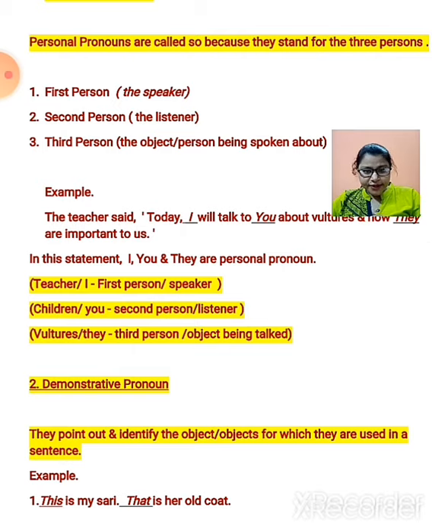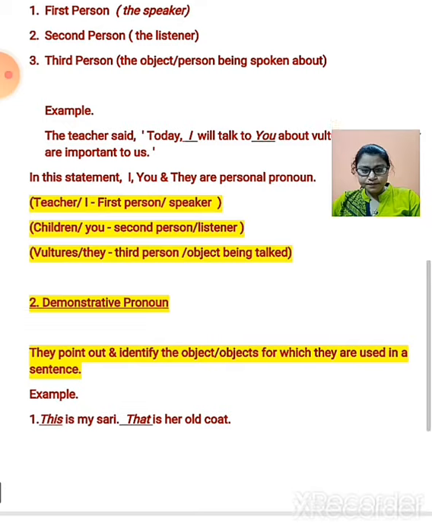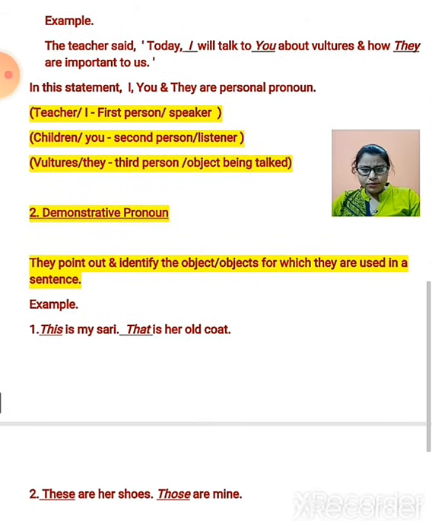See, here is written teacher. For teacher, the word I is used and it is first person. Children, the word you is used and it is second person. For vultures, the word they is used and it is third person. So I, you, and they are personal pronouns here. Now demonstrative pronoun.